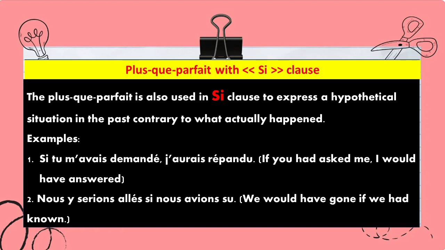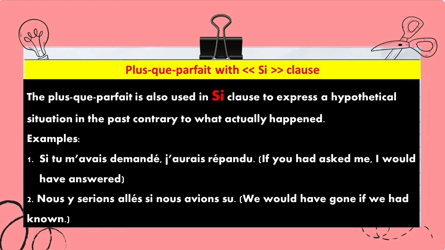Plus-que-parfait we use with the si clause also, which means whenever you want to express a hypothetical situation in the past contrary to what actually happened, you can use plus-que-parfait with a si clause. So let's see how to use it. First example: si tu m'avais demandé, j'aurais répondu.